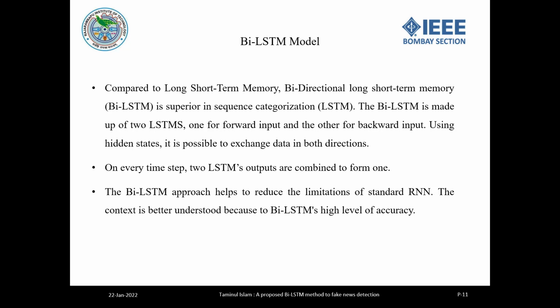Bi-LSTM is superior in sequence categorization, and the Bi-LSTM is made up of two LSTMs, one for forward input and another one for backward input. Using hidden states, it is possible to exchange data in both directions. On every time step, the two LSTM outputs are combined into one. The Bi-LSTM approach helps to reduce the limitations of the standard recurrent neural network, RNN, and the context is better understood because of Bi-LSTM's high level of accuracy.